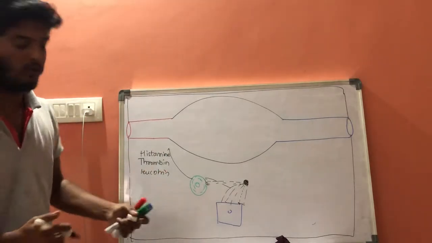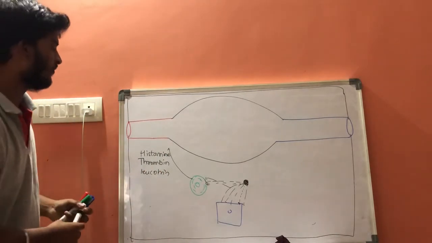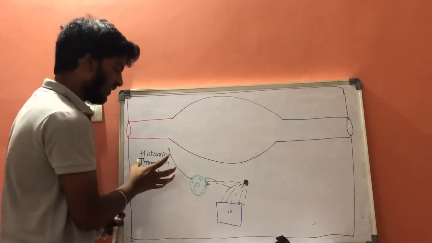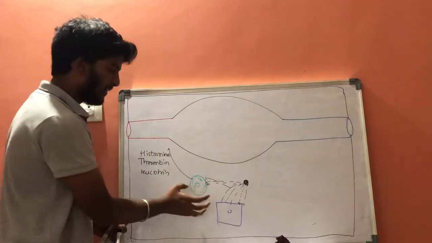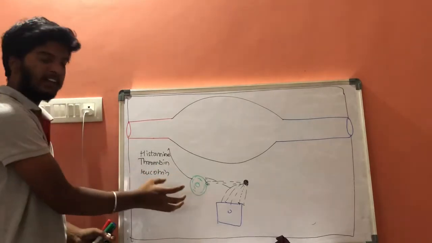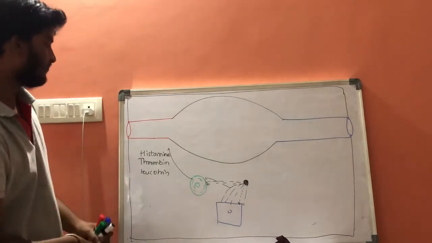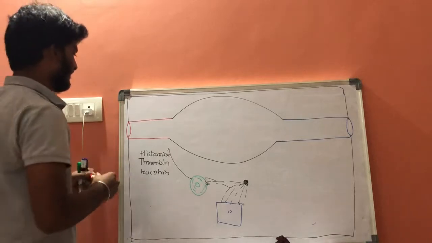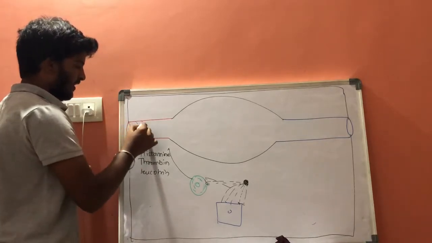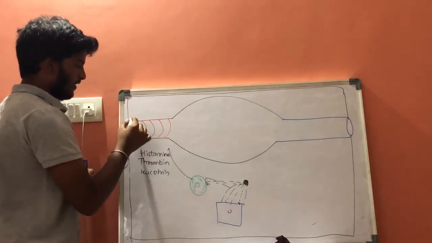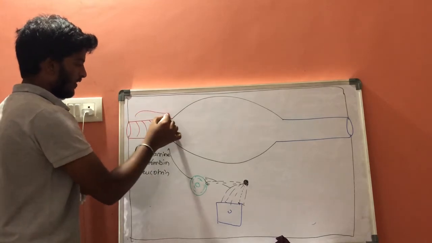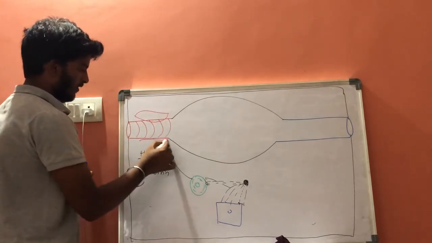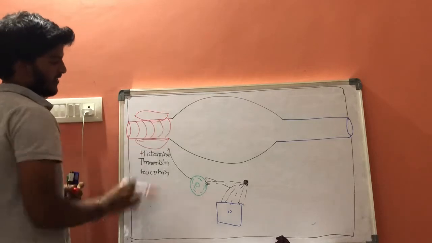Whenever these are released from the infected parenchymal cells or infected stromal cells, as these are the arteries, they consist of smooth muscles. Let us consider this is a smooth muscle.